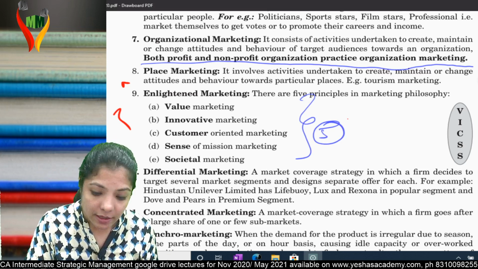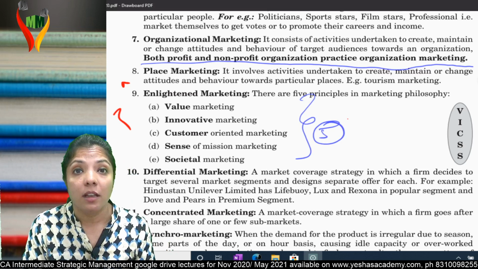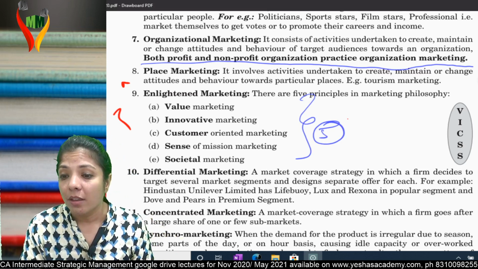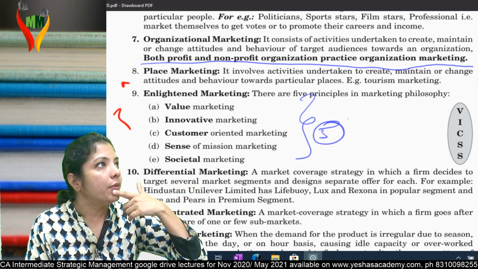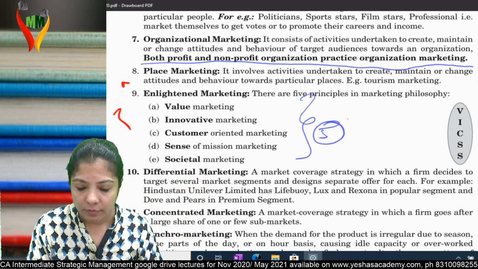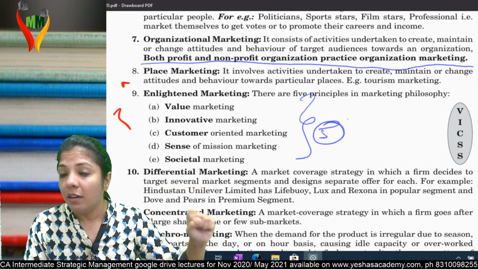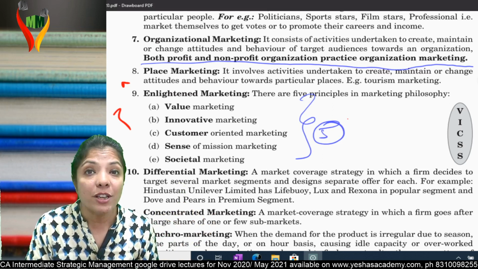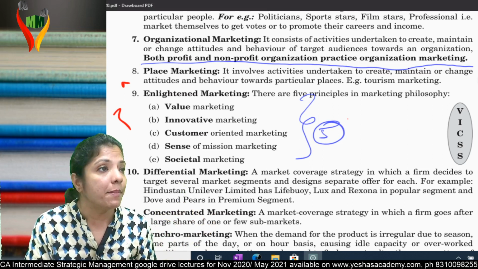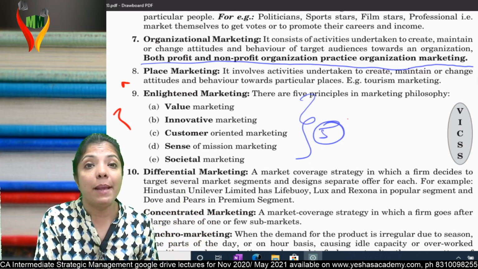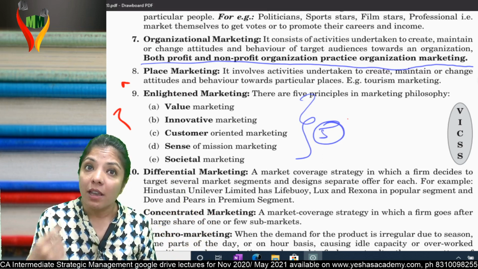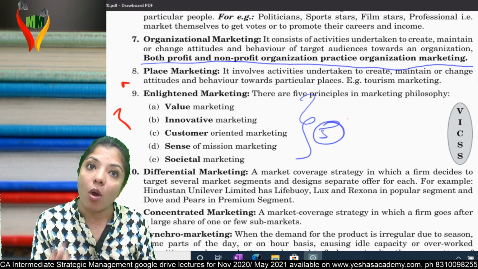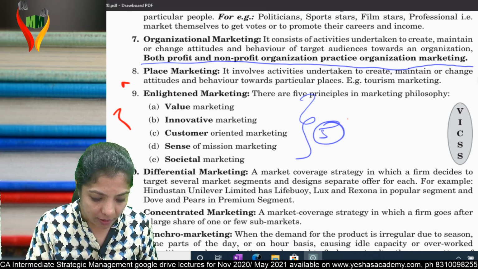Second, innovative marketing. Keep on doing something unique, different marketing. For example, if you remember the Zuzu ads, I think of a mobile company, where you have a squirrel dancing, you have a bird dancing. Am I clear? These are innovative marketing. Then I still remember a newborn baby ad. Himself cuts the umbilical cord. A newborn baby takes a selfie with the nurse and starts walking. MTS speed. Am I clear?